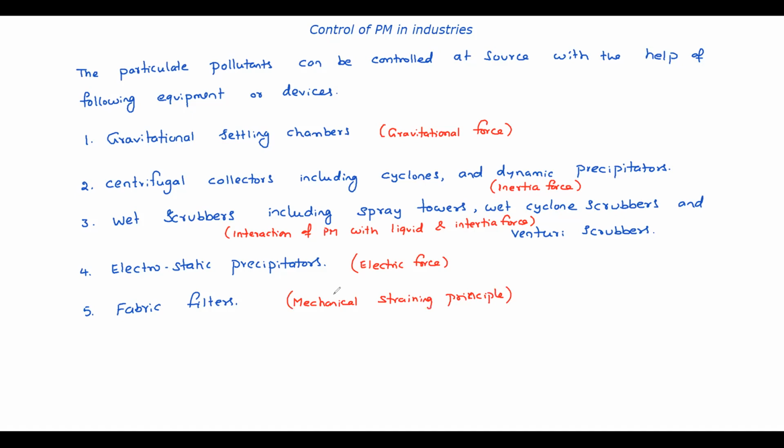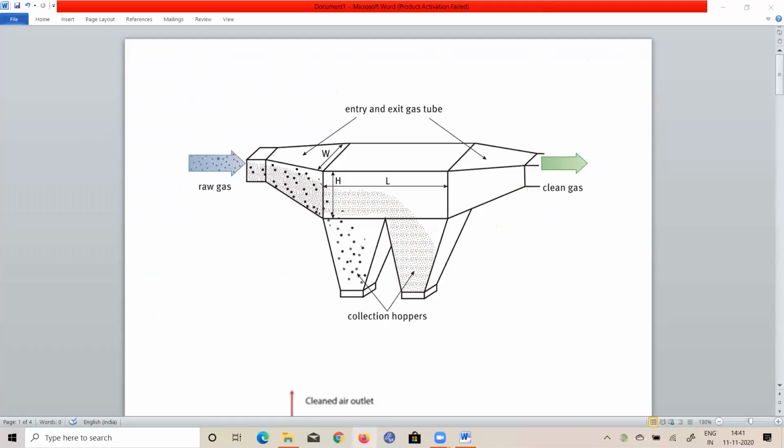Now just see the figures of these devices. This is the gravitational settling chamber. You can see here raw gas is entering. Can you see, Madhu? Yes, sir. Can you see the picture? Yes, sir. The raw gas is entering one side and clean gas is going out the other side, right side.